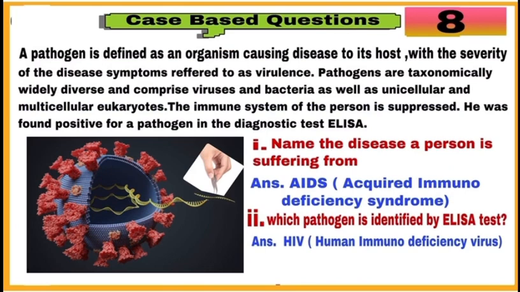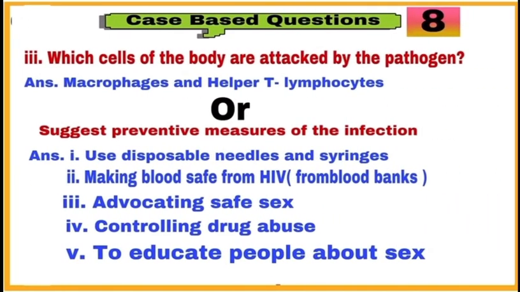Case 8 is based on AIDS, which is caused by a virus HIV, human immunodeficiency virus, and test used to diagnose the disease is ELISA test. This virus attack macrophages and helper T lymphocyte and reduce the immunity of the person.